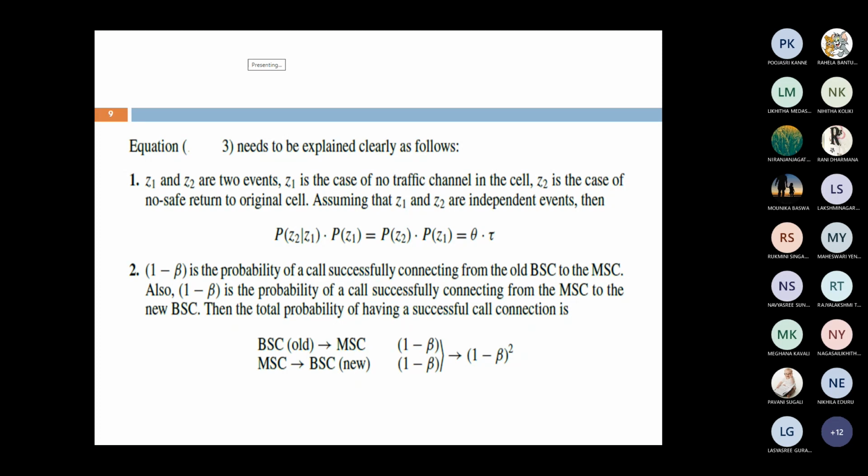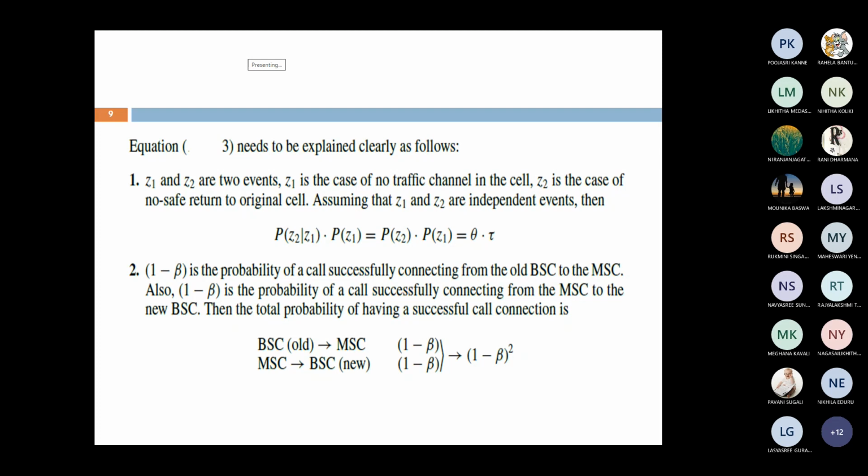Why are we using only theta multiplied with tau? Theta is nothing but no traffic channel available. What is meant by tau? There is no safe return. That's why it is multiplied with theta and multiplied with tau.